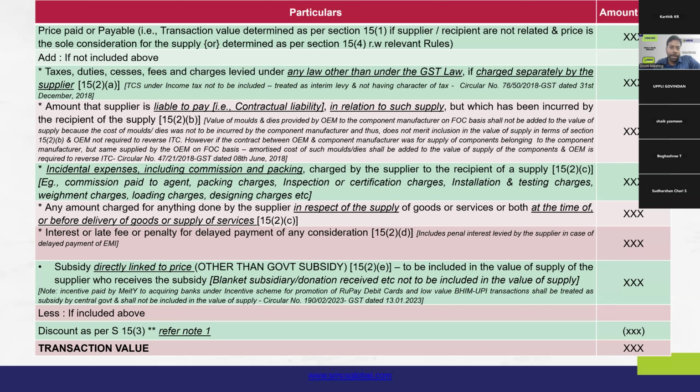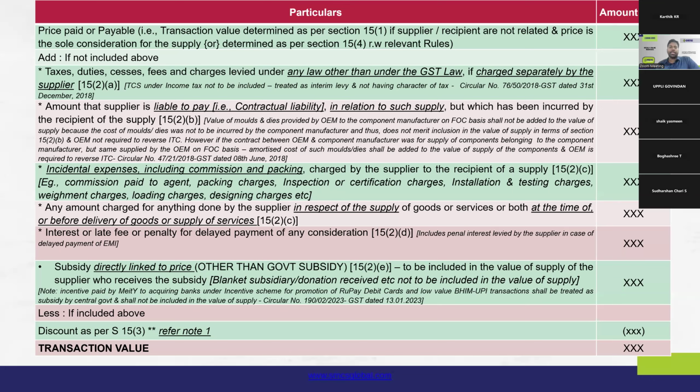Because in general, any penalty that is levied in relation to the supply is added to the value of the relevant goods or services, and it is taxed at the rate at which the goods or services are taxed. But in case it is a penalty other than for delayed consideration, then the relevant penalty should be charged as a separate service or a separate supply, and it should be taxed at the relevant rate, generally 18%. And it should not have the rate of the relevant goods. So that is important to have in mind.